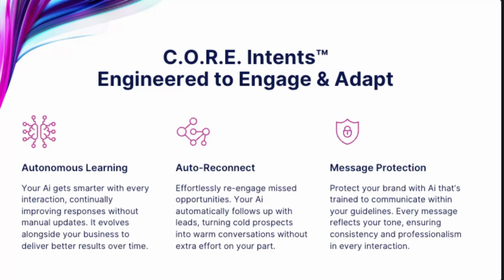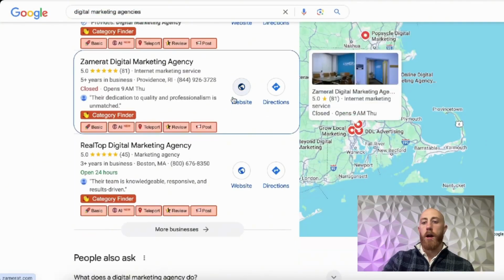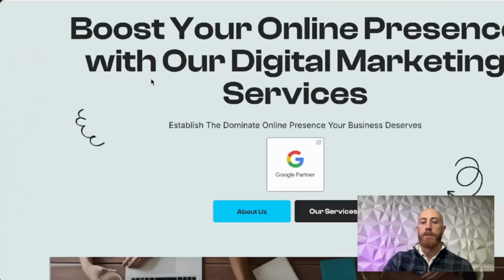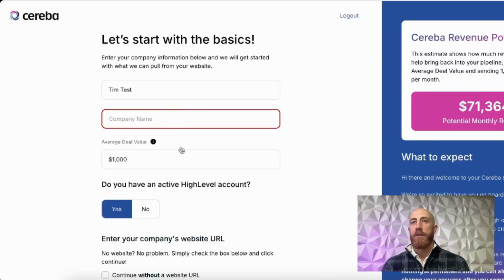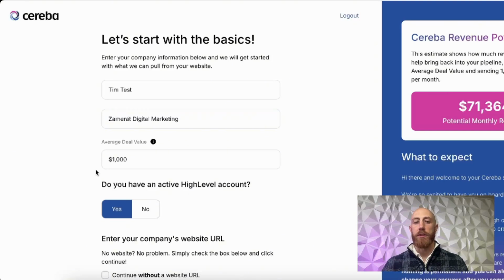All right, so now you know a little bit about what Cereba is, what Cereba does, and how it helps. I'm going to walk you through a live example. This is a company that I just found on Google Maps, just a marketing agency, and I grabbed them and started building an AI specifically for this company.